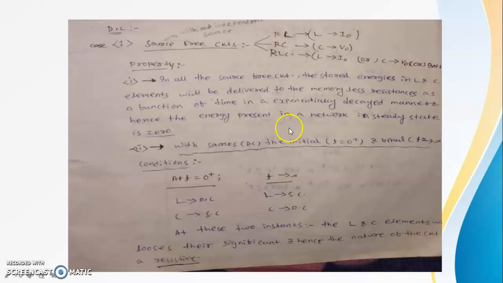L equals short circuit, so here current is maximum, and C is open circuit, so voltage is maximum in RLC. Maybe current is maximum or voltage is maximum, maybe both properties. In all source free circuits, the stored energy in the L and C elements will be delivered to the memoryless resistance as a function of time in an exponentially decaying manner, and hence the energy present in the network at steady state